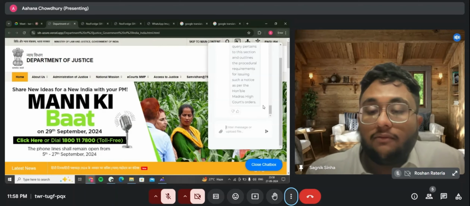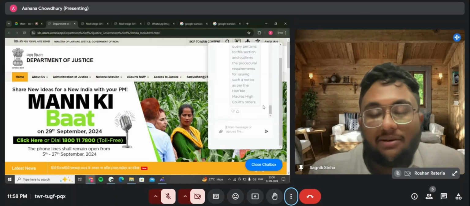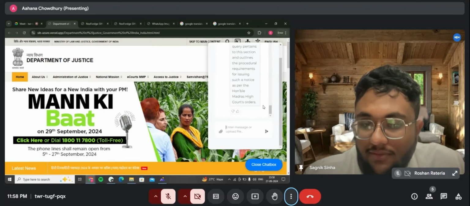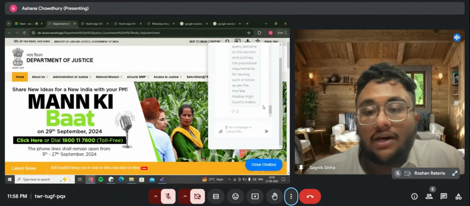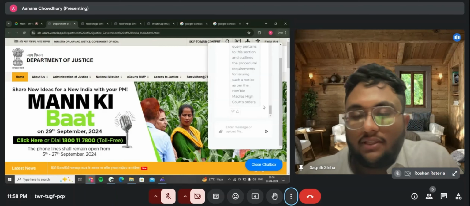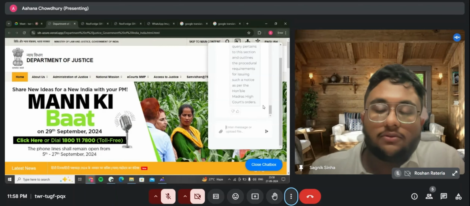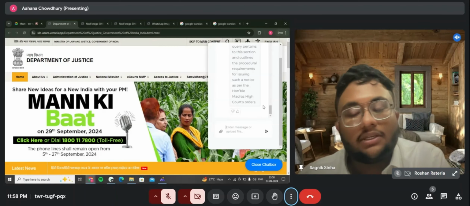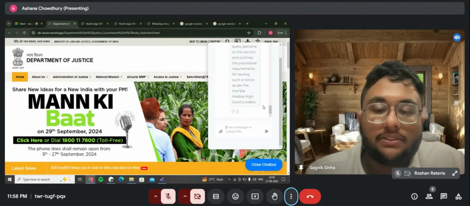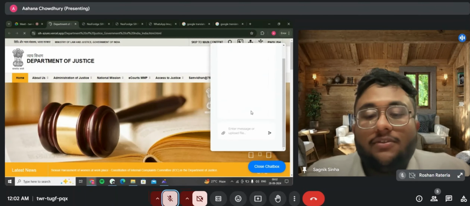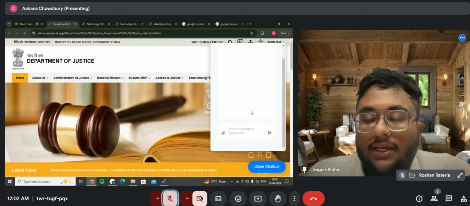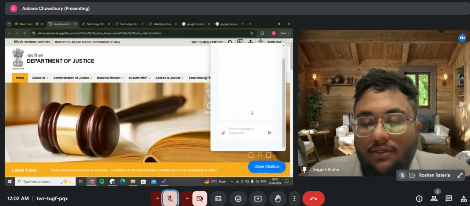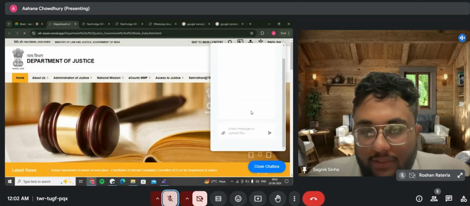One of the USPs of our chatbot is that it can converse in all languages. India is a vast country with various languages across the states, so it's not possible that everyone can converse in or understand English. So we have implemented support for any language present on Google Translate.